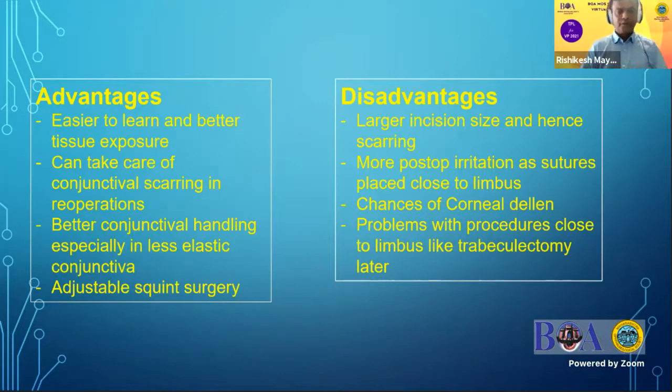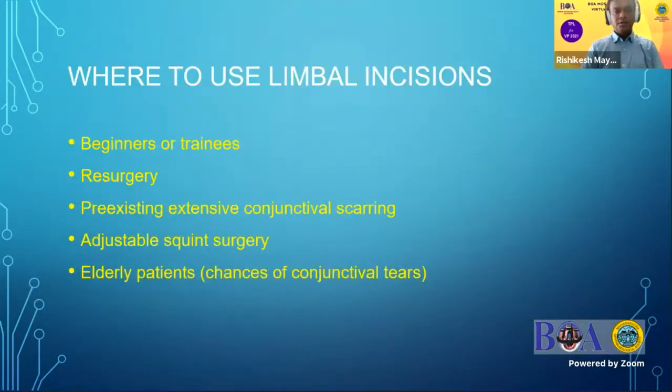Also for older patients, where chances of inadvertent cutting or handling of the conjunctiva leading to tearing of the conjunctiva is less. Also, many surgeons use limbal incision for adjustable squint surgery. The disadvantage is that we need a larger incision size, so chances of postoperative irritation, inflammation, and corneal dellen are more. Also, for limbal procedures like trabeculectomy, it may not be the incision of choice.